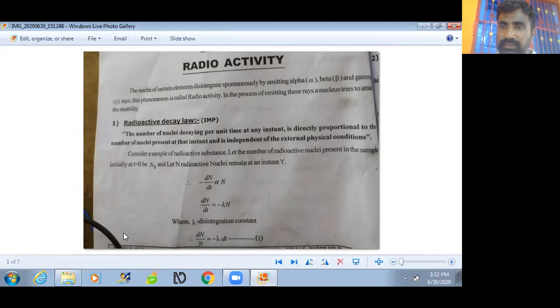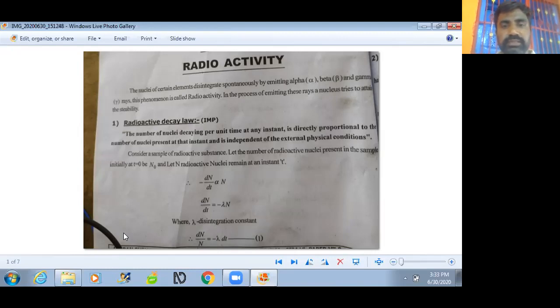According to the definition of the radioactive law, minus dN by dt is proportional to N. Here the minus sign indicates decaying, so dN by dt means the number of nuclei decaying. So dN by dt becomes minus lambda N, where lambda is a proportionality constant, the disintegration constant.